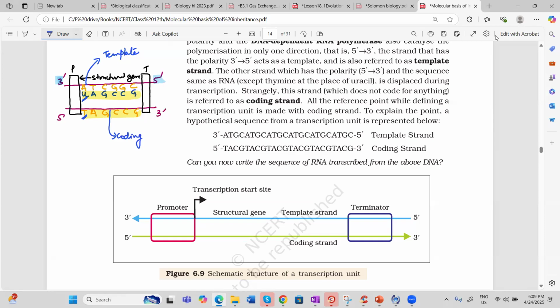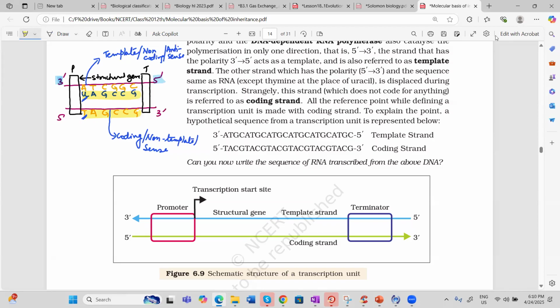It is the coding strand. We want this language only, but I cannot use it as a template, non-template strand. And it is the logic which I want. So this is known as the sense strand. And the template is known as the non-coding strand. And it is also known as the anti-sense strand.